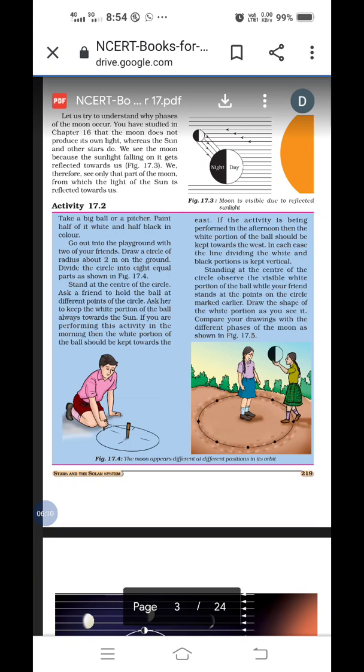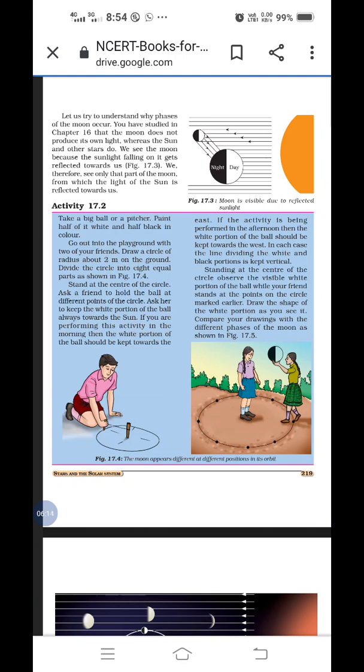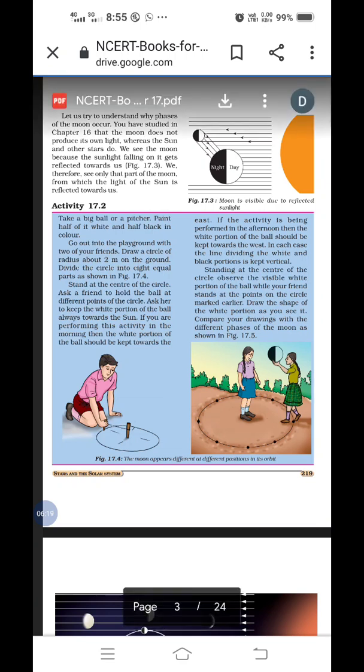We see which part? We will observe only that part of the moon from which the light of the sun is reflected towards us.